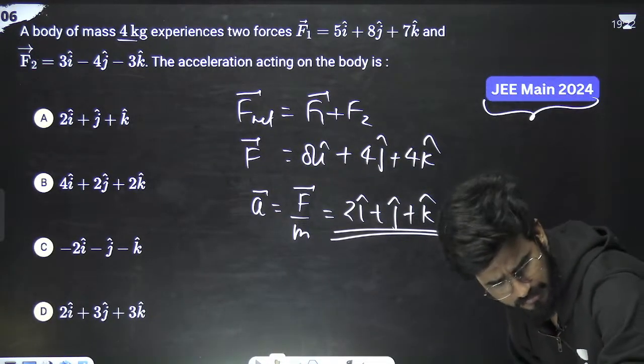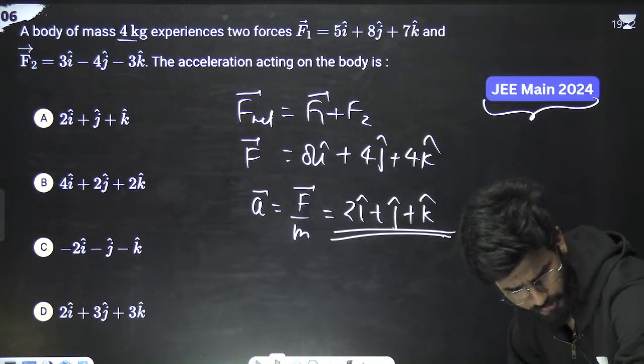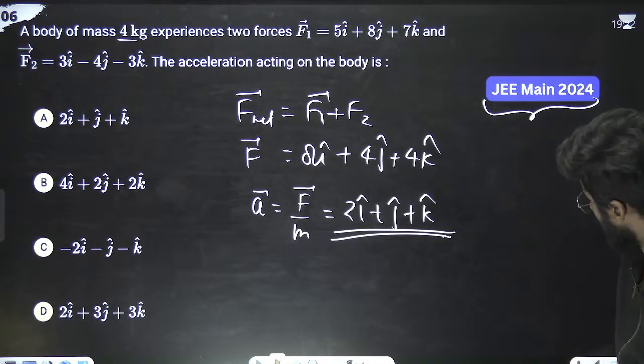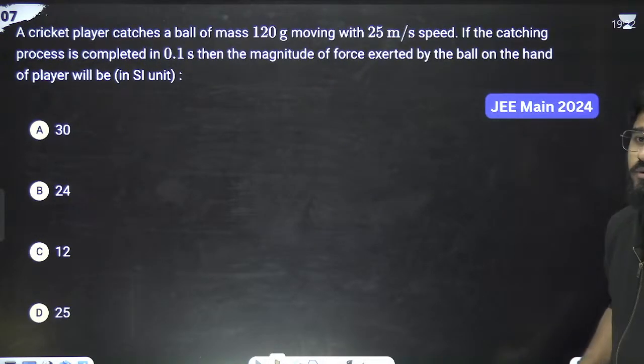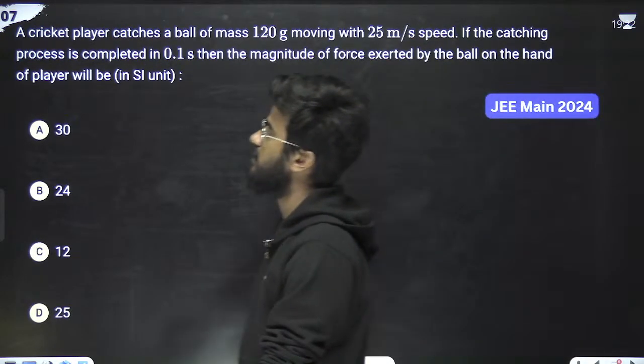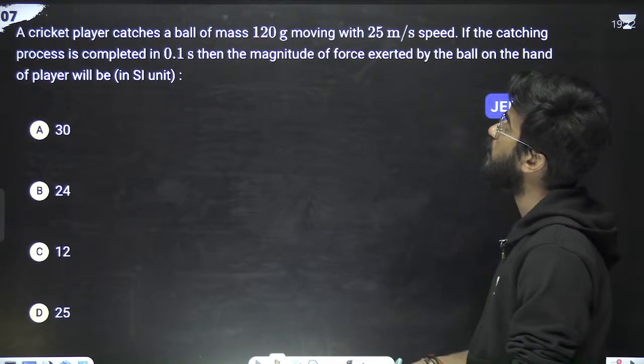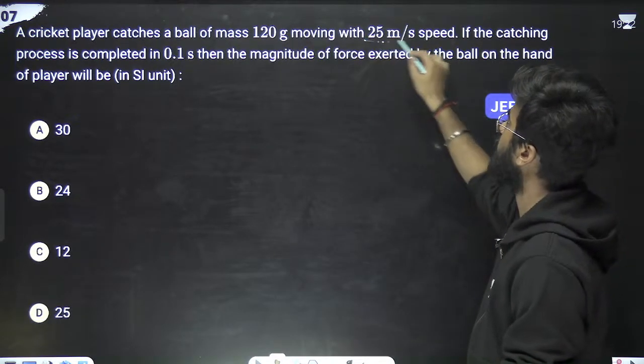Done till here? Should we move on to the next thing? Okay, now let's move on to the next question. Just read it out. The question says a cricket player catches a ball of mass 120 gram moving with a speed of 25 meters per second.